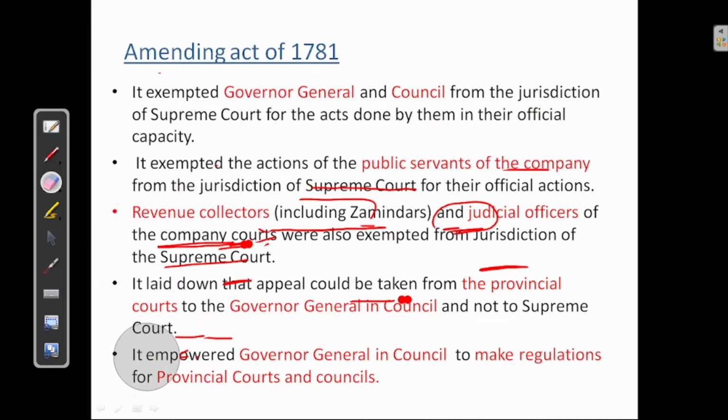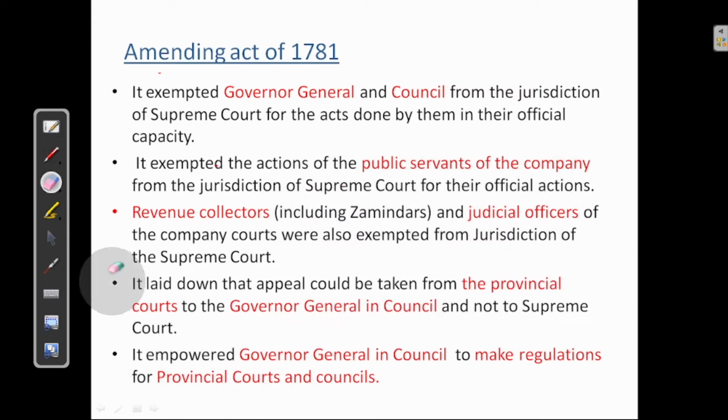So this act is not present in the 5th edition of Laxmikanth. So I suggest you study the new edition, that is the 6th edition of Laxmikanth. Now let us see the Amending Act of 1781.